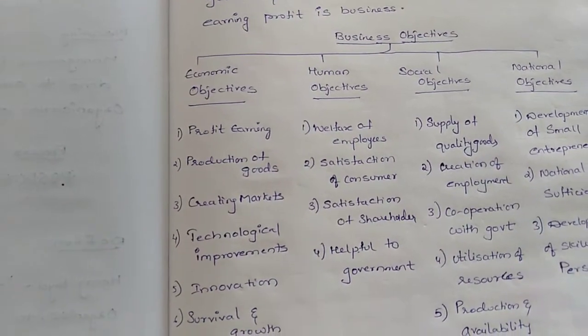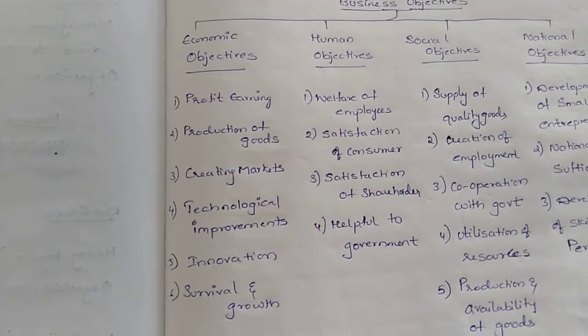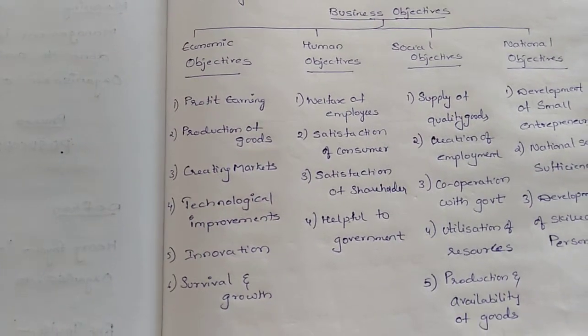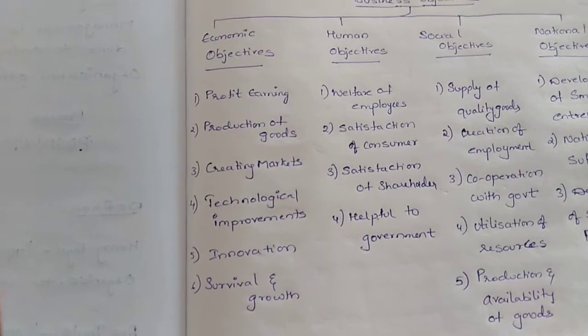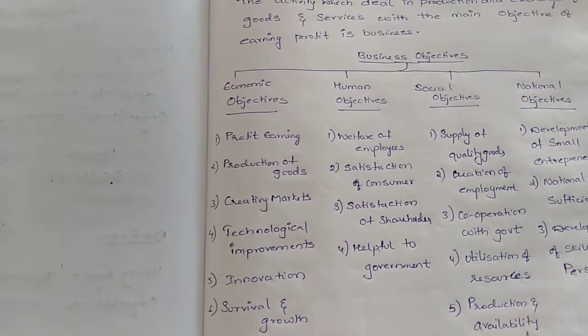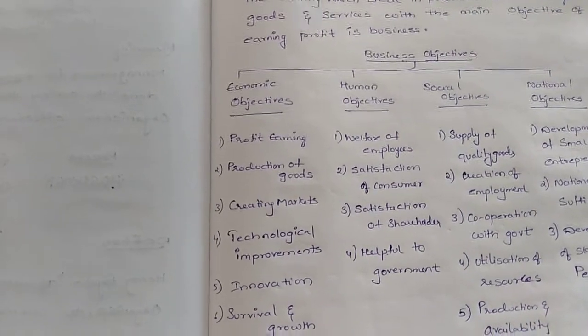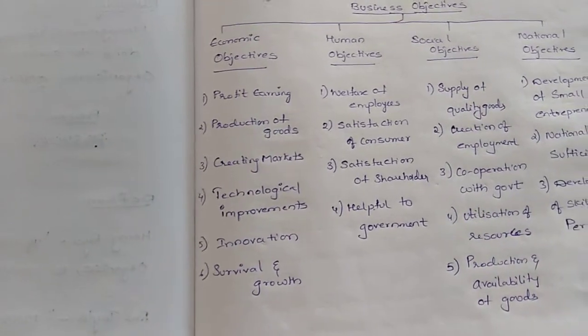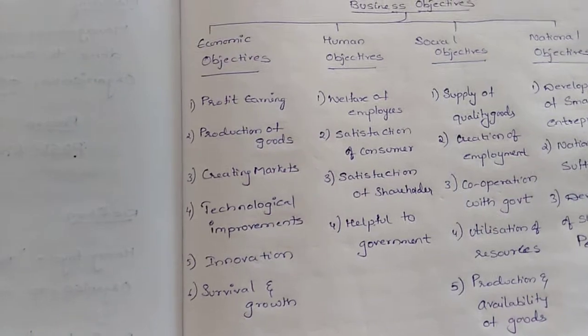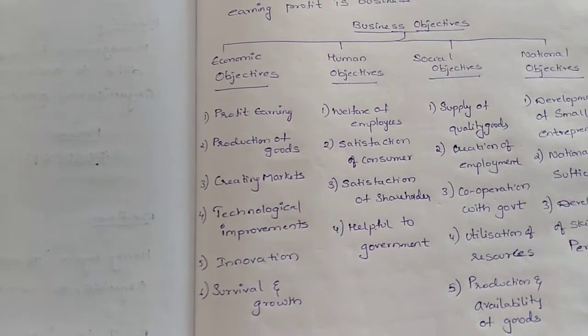Next, coming to the production of goods. If we have started the business, there should compulsorily be a production of goods. Here the goods should be produced as per the requirement, taste and preferences of the consumers, as per customer satisfaction.